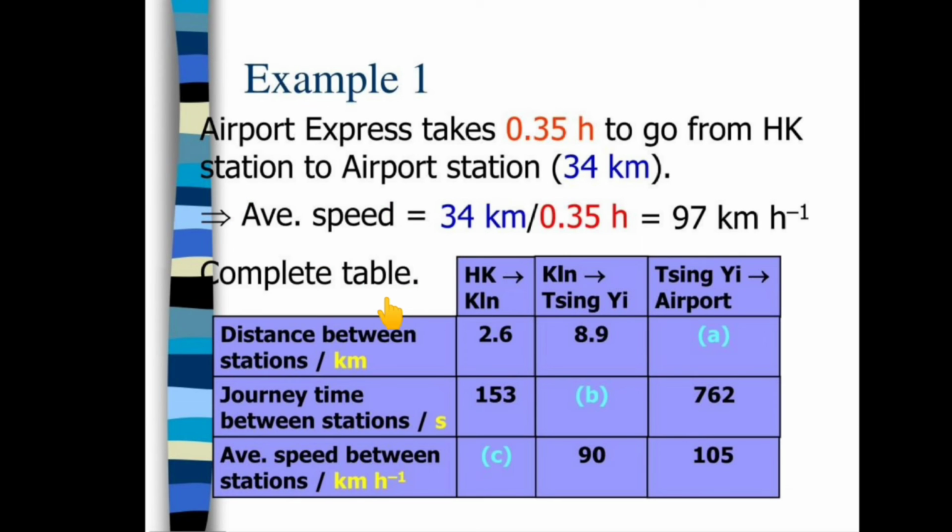Now take an example. Airport Express takes 0.35 hour to go from HK station to airport station. Distance is 34 km. Average speed will be 34 km upon 0.35 hour, that is 97 km per hour. So we can see the complete table: the distance between the stations, journey time between the stations, average speed between the stations. In this way you can calculate the overall values as you can see in the picture.